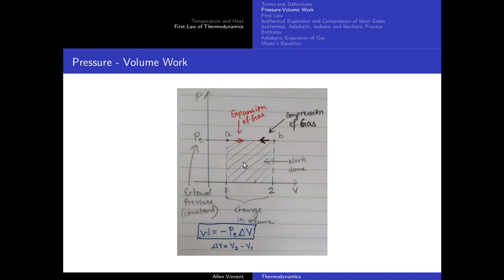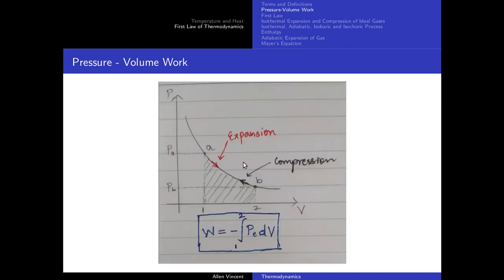But what if the external pressure is not constant? Then, let's say that it is going from state A to state B along this curve. That means along the red arrow it's going to be expansion, along the black arrow it's going to be compression. Okay, volume is decreasing, compression; volume is increasing, expansion. Again, the area under this curve is work done.